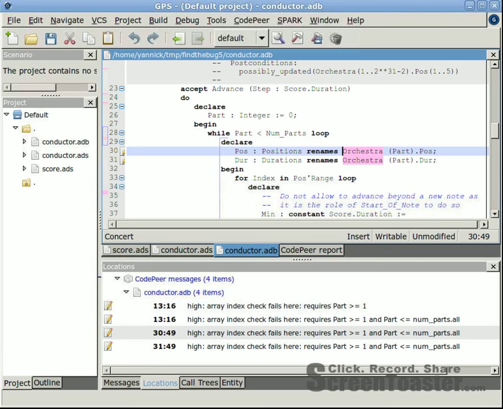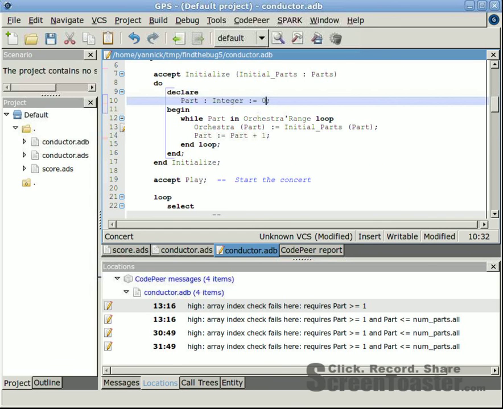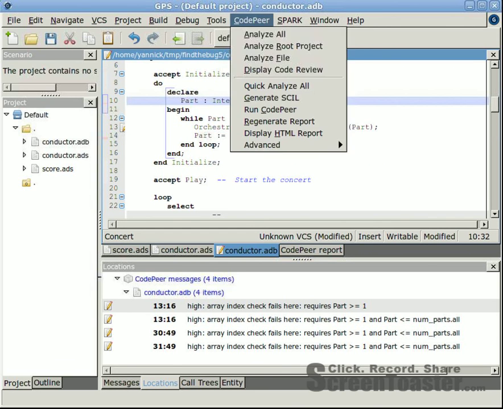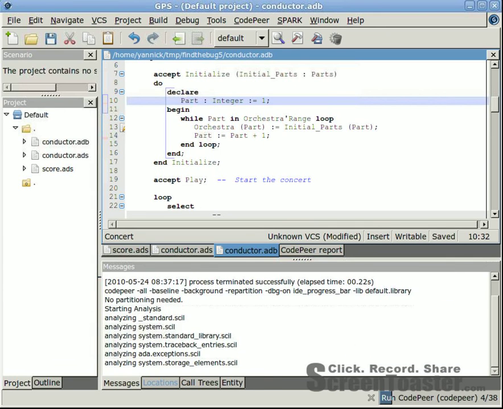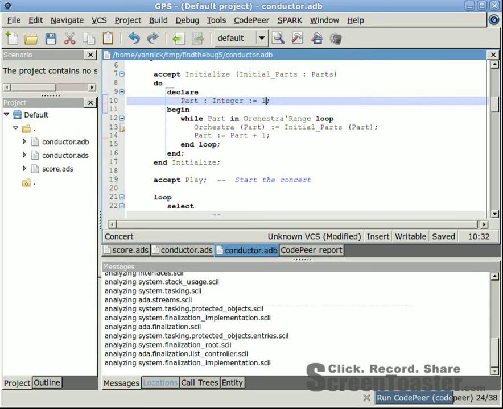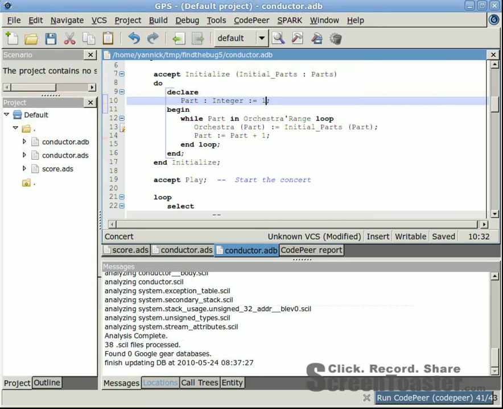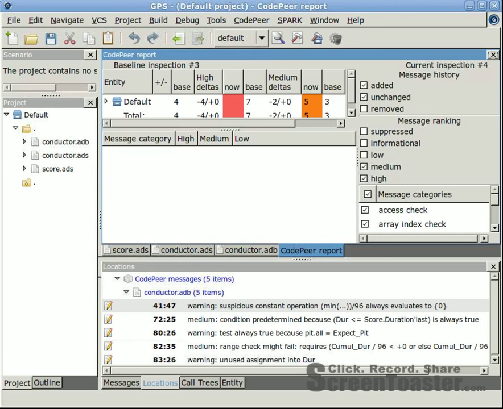Let's correct both cases and rerun CodePeer. All high warnings have been corrected.